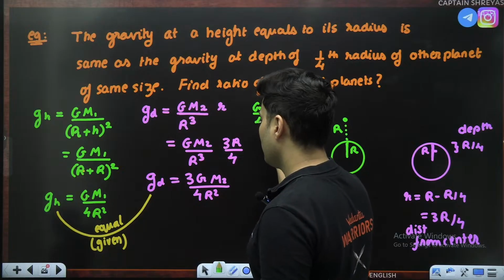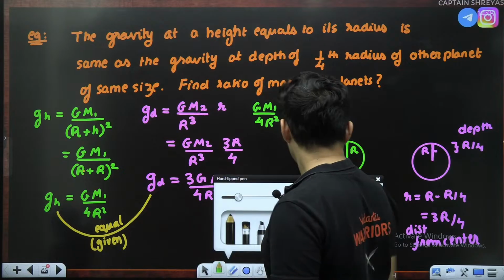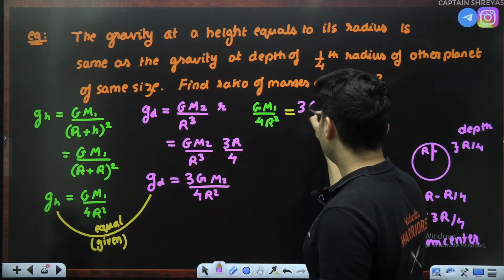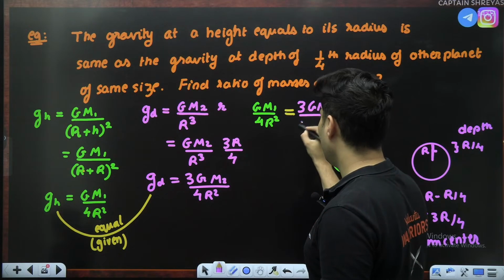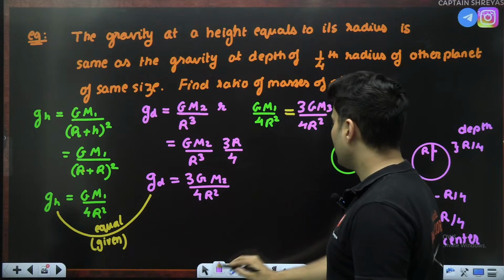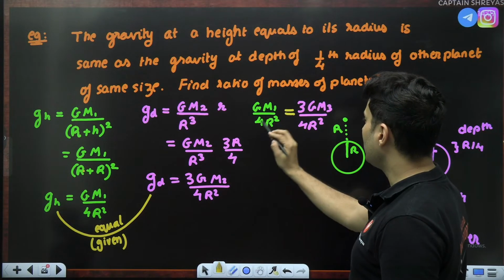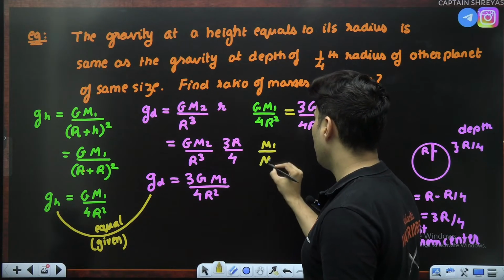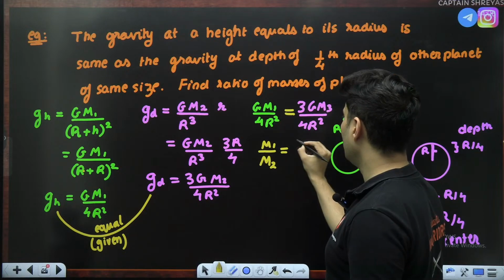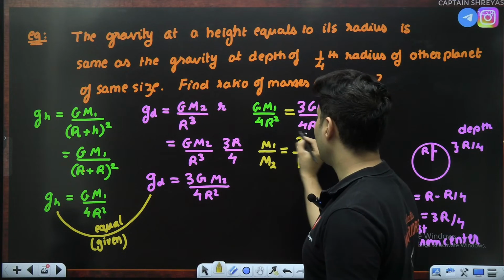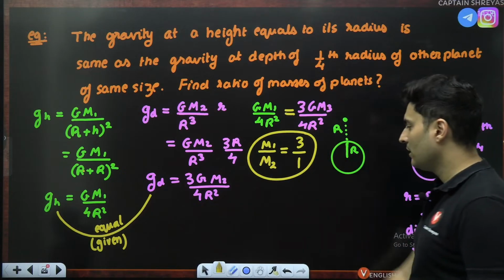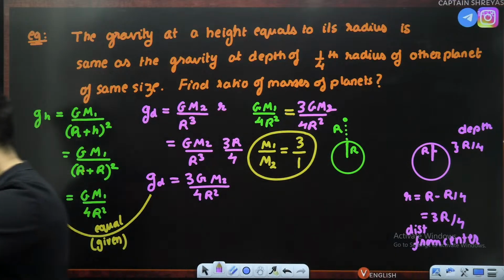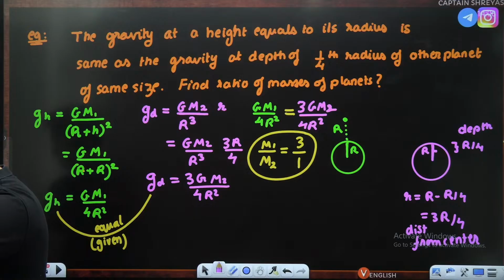GM1 divided by 4R square is equal to 3GM2 divided by 4R square. Clearly you can see now what is happening. G, 4, R square is getting cancelled. So mass 1 by mass 2 will be equal to 3:1. That is the answer. Is that clear, everyone? This is M2, guys, sorry. Yeah, 3:1. So this is how you can solve these kind of questions as well.